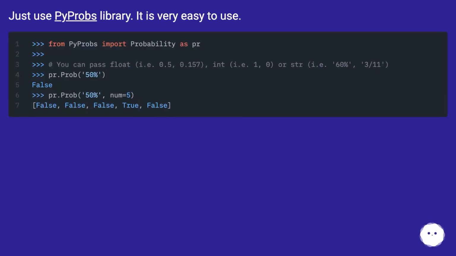Just use PyProb's library? It is very easy to use.